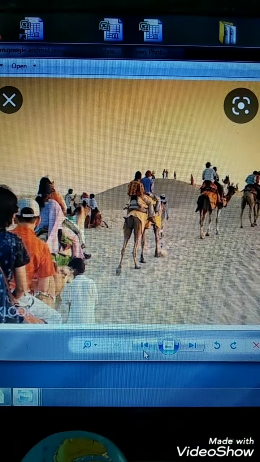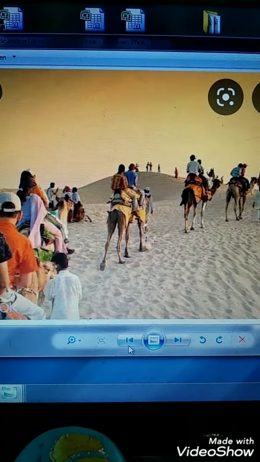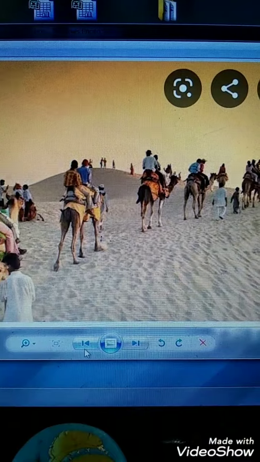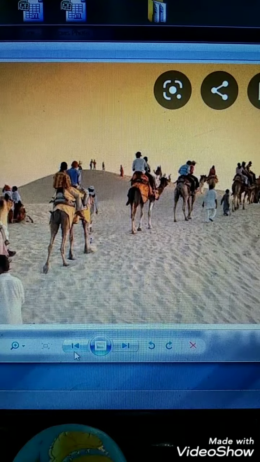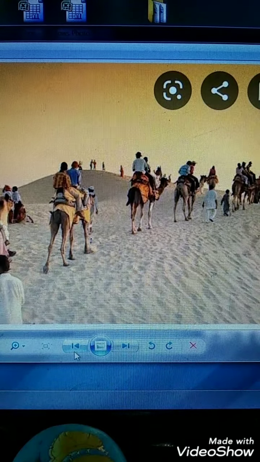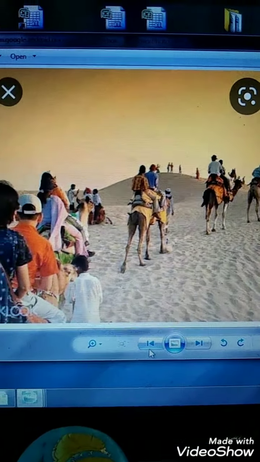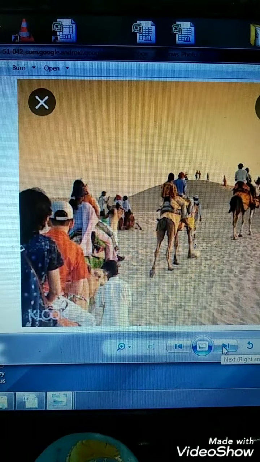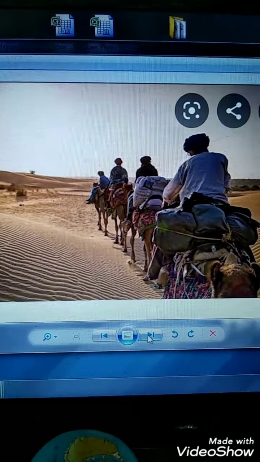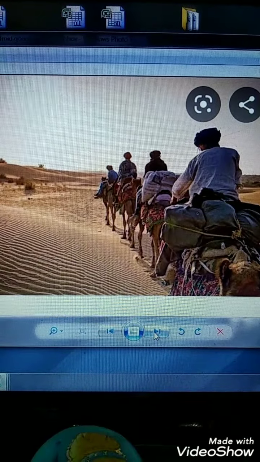During our discussion we talked about caravans, right? So this is a picture of a caravan. Here you see how people move in a group through the desert with the help of camels. Camel is called the ship of the desert, isn't it? They move in a group with the help of what is the name of this animal? That is called what? Camel. Another picture you see, this is the picture where people move in a group and form a caravan.